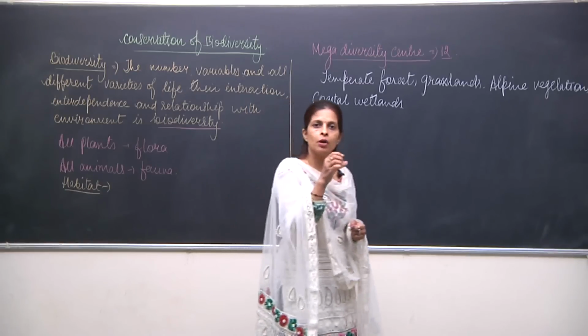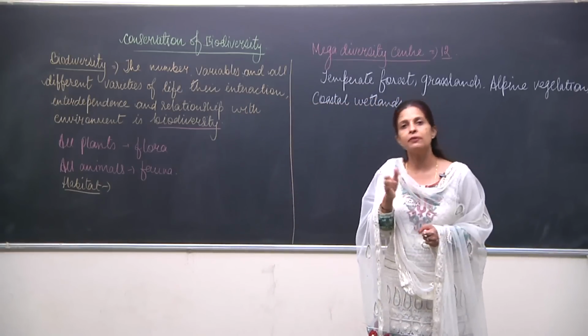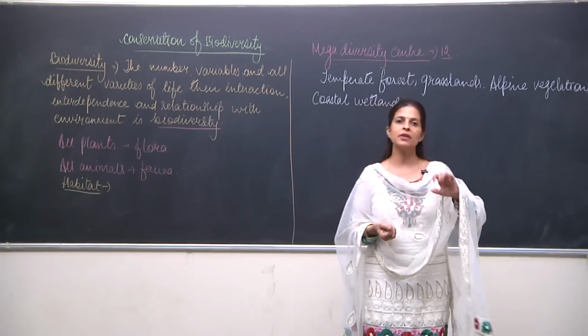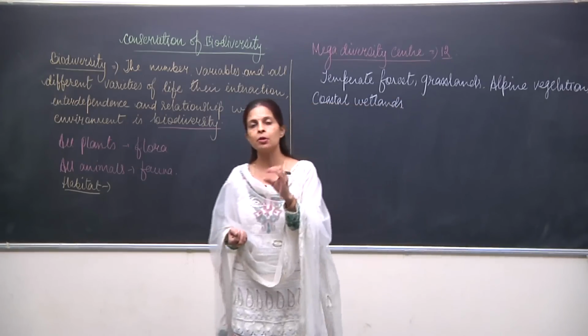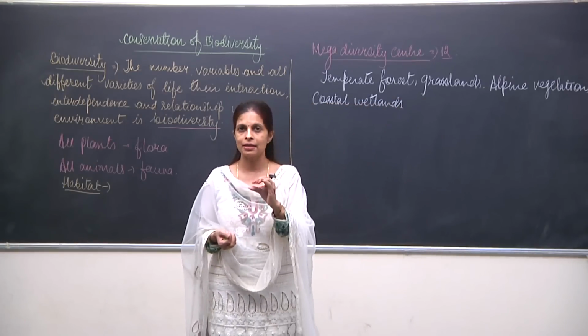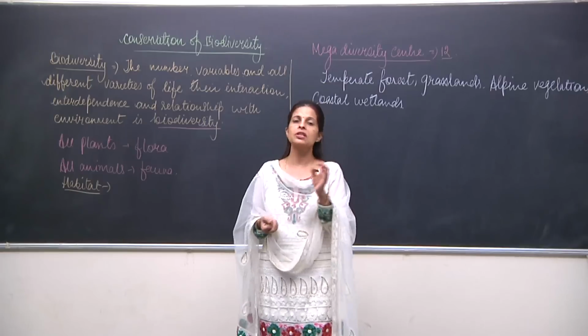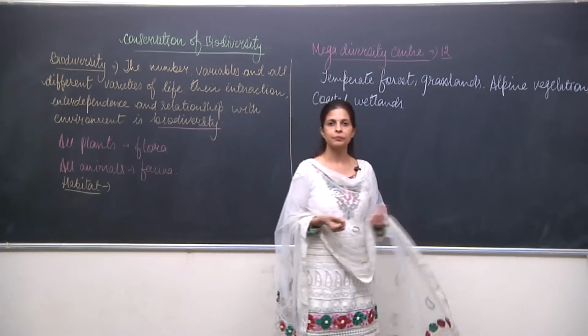So when this small phytoplankton gets extinct, obviously, who eats phytoplankton? Zooplanktons. See, planktons means very small creatures. When I say phytoplankton, I am talking about these small plants. When I say zooplanktons, I am talking about these small animals, unicellular animals.